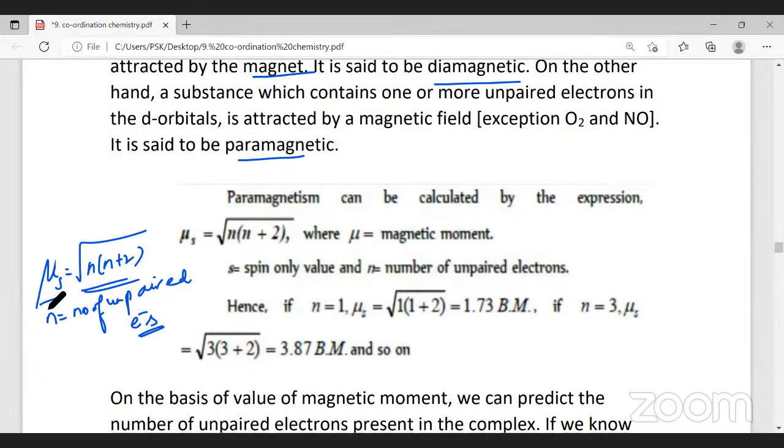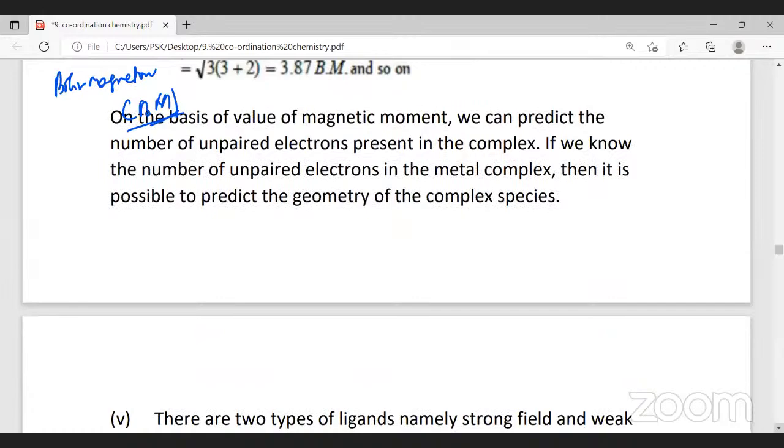The unit for magnetic moment is Bohr magneton, represented as BM. What is this n into n plus 2? n stands for number of unpaired electrons.